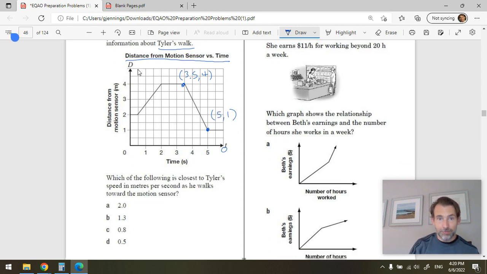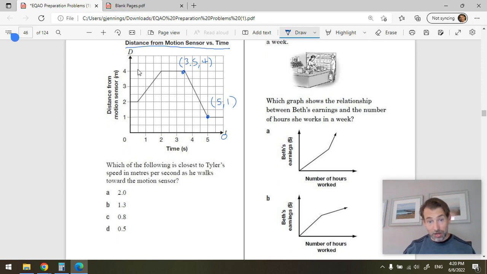Okay, so now let's do rise over run. M, his speed, is rise over run. And in this case, it rises -3, goes down -3 here. It's -3. I can also do 1 minus 4 will give me -3. And then it runs 1.5. Okay, so this is -3 over 1.5.